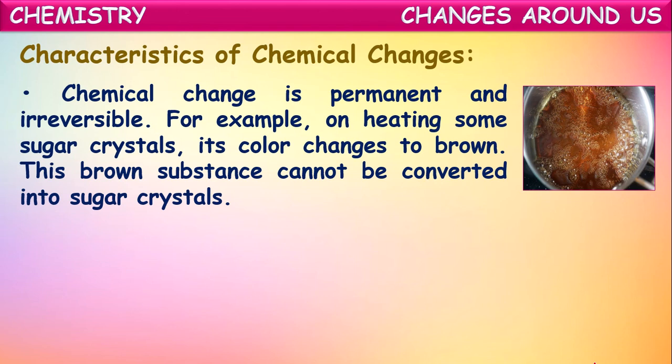So it is a chemical change and an irreversible change. When sugar crystals are heated strongly, we know a brown colored caramel will be formed. From that brown colored caramel, we cannot get back the original sugar crystals which we have taken. So it is an irreversible change and it is said to be a chemical change.